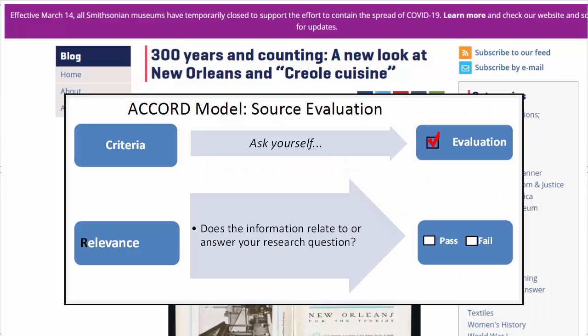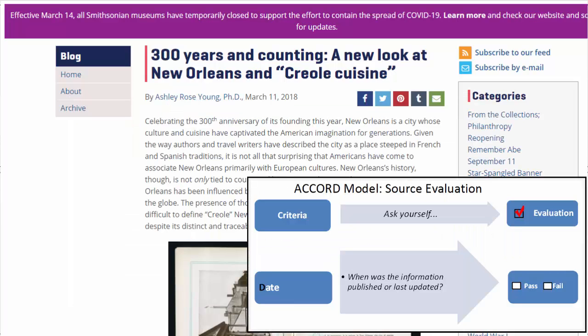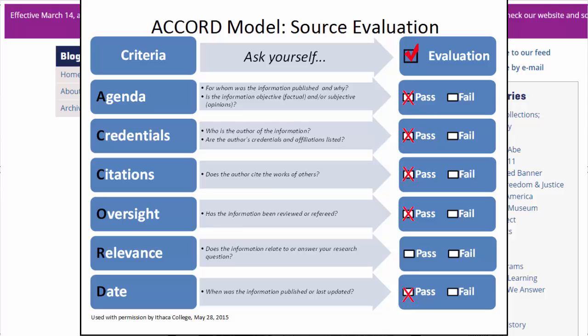The next criteria is relevance. I would have to read the article in full before I can determine if this is right for my paper topic, so I will hold off on determining that. The last criteria is date, and I can see this was published in 2018, so it's timely. It looks like, as long as the content is relevant to my paper, this site is a much better source than the first for inclusion in my assignment.